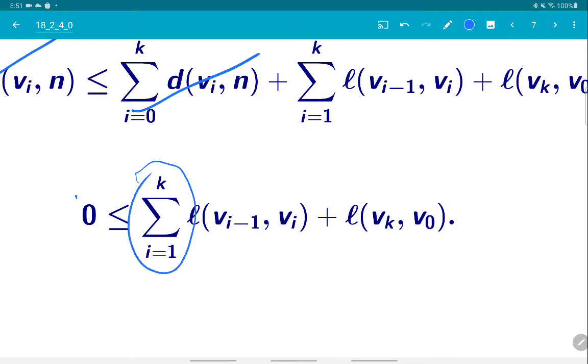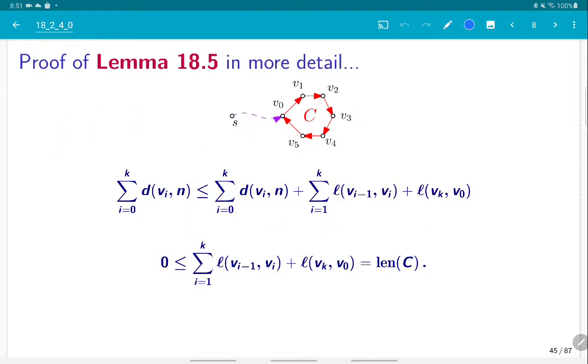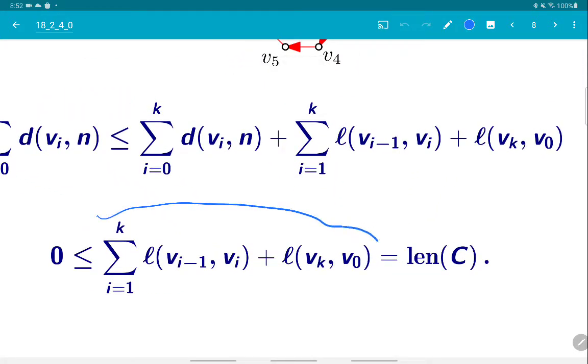This is the sum over the edges of the cycle. I go from 1 to k, and then we also have to take the last edge from v_k to v_0. So this is the total length of the cycle. We have 0 larger than or equal to that, from the inequality above. What's written on the right side is just the total length of the cycle.